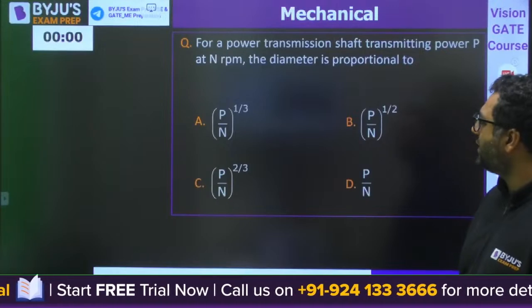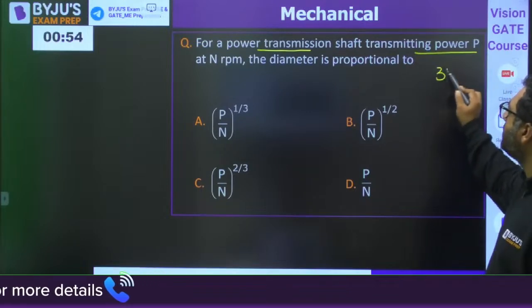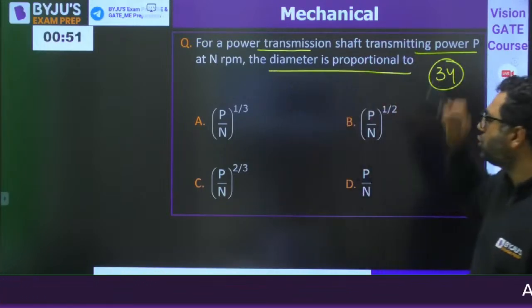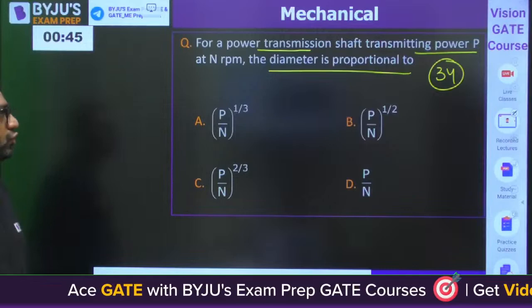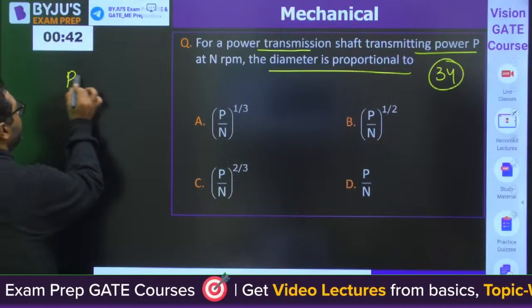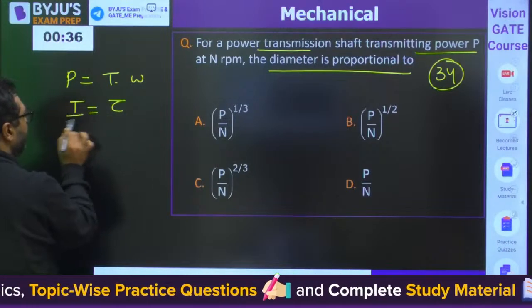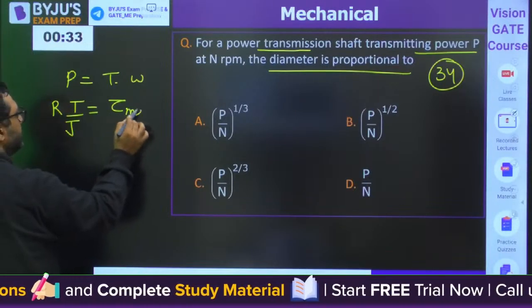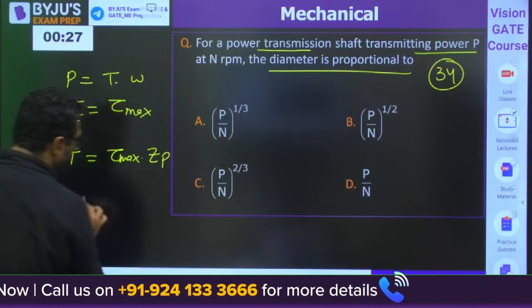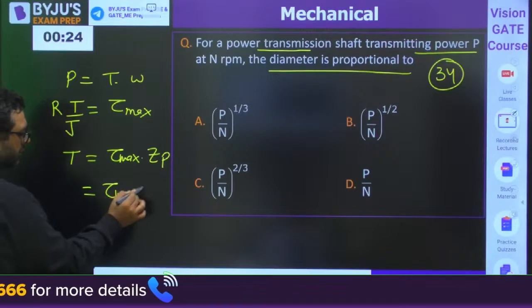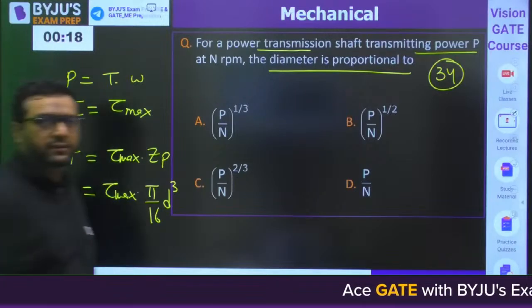We are moving to the next question, guys. For a power transmission shaft transmitting power P, the diameter is proportional to. Very good, Kumar, Dev. Solve it, guys. You know, power is T into omega and T by J into R is tau max. From here, T can be written as tau max into ZP. So it is tau max into pi by 16 d cube. So from that, I feel you can answer it.